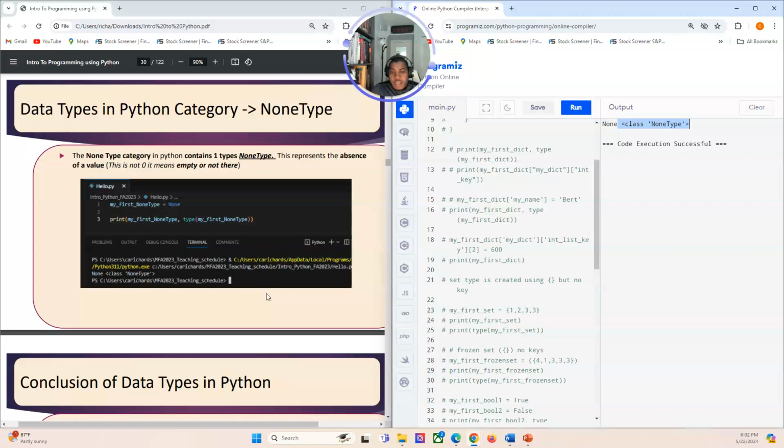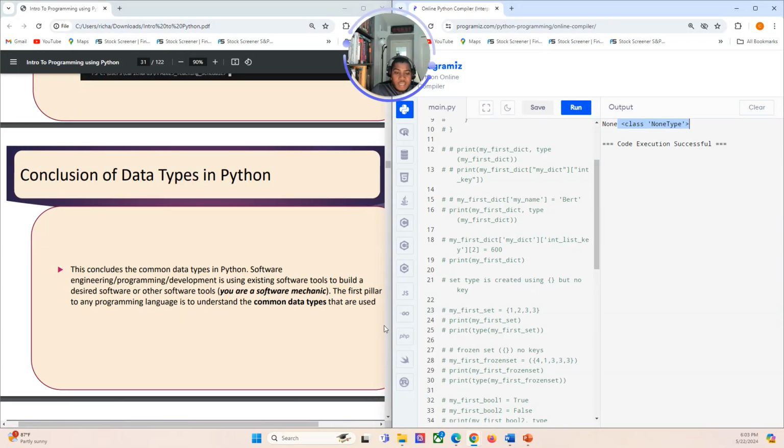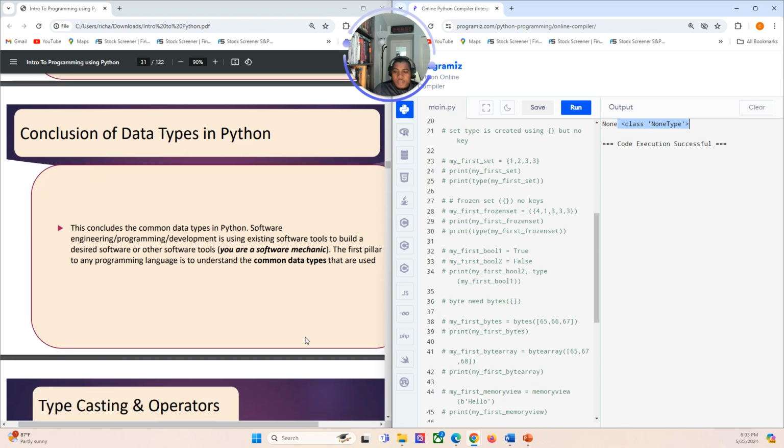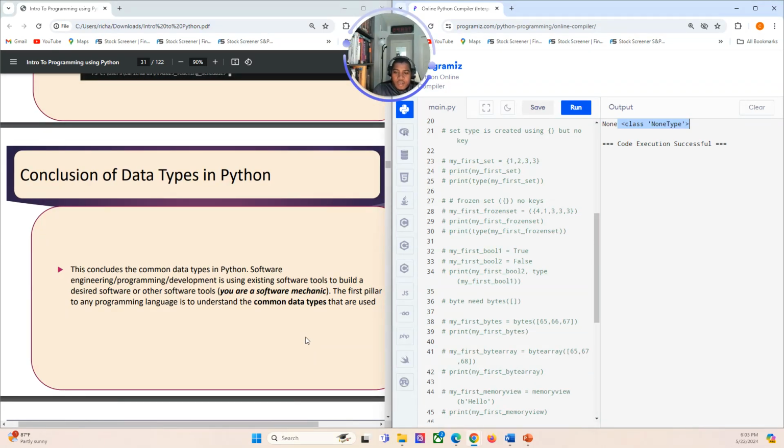We've looked at declaring and initializing all the data types, and we've looked at updating different data types as well. We could print these data types, and we looked at the type operator. I just want to conclude here on this software engineering journey.